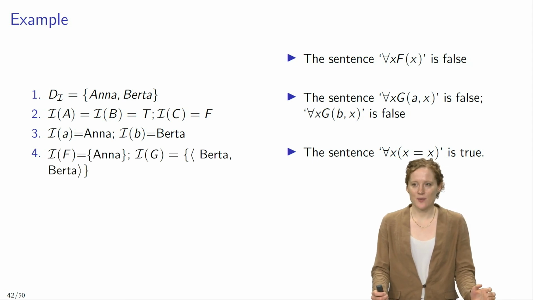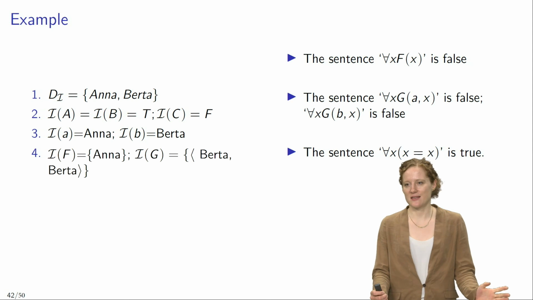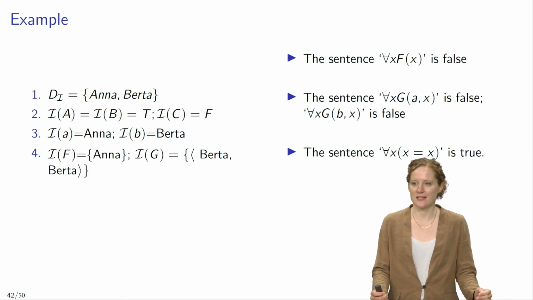As a second example, the sentence for all x, Gax, is false, and the sentence for all x, Gbx, is also false, given that Anna does not satisfy the open formula Gax and also does not satisfy the open formula Gbx. And then to give you a final example, the sentence for all x, x equals x, is true.